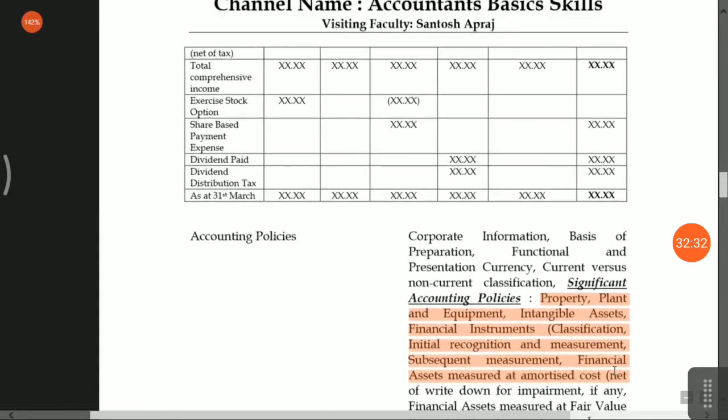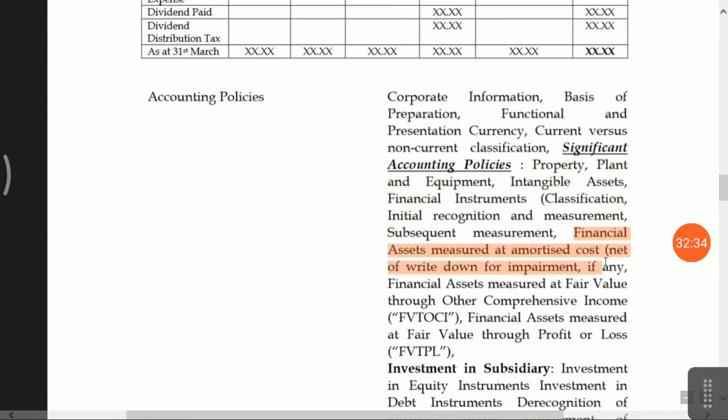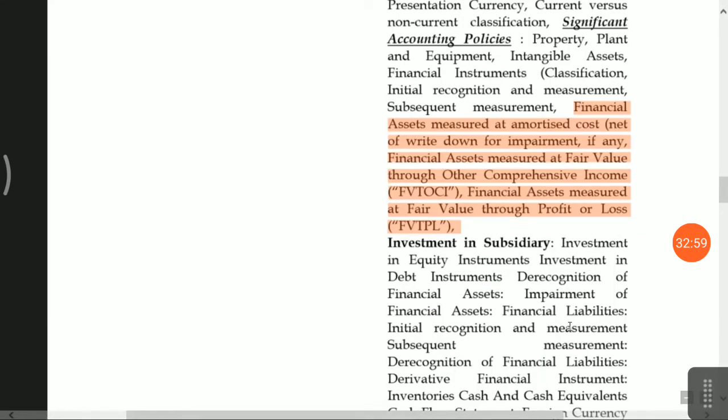Financial asset measured at amortized cost, that is the concept of SPPI, meaning there are contractual terms for principal and interest repayment, that is amortized cost. Then fair value through other comprehensive income means there is an intention of sale. Then financial assets measured at fair value through profit and loss means there is no intention of sale and there are no contractual terms, then that will be classified in fair value through profit and loss account.